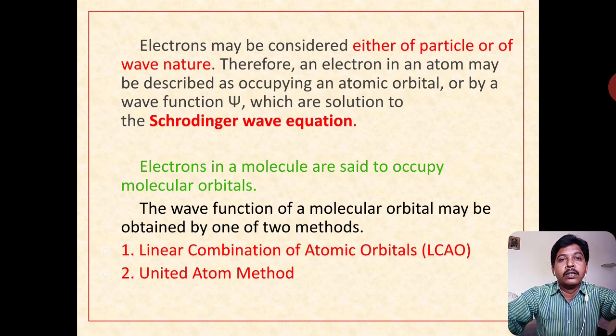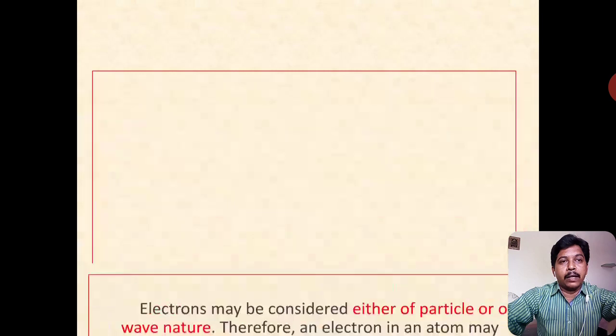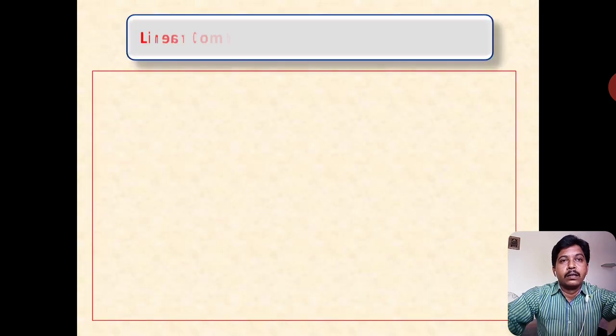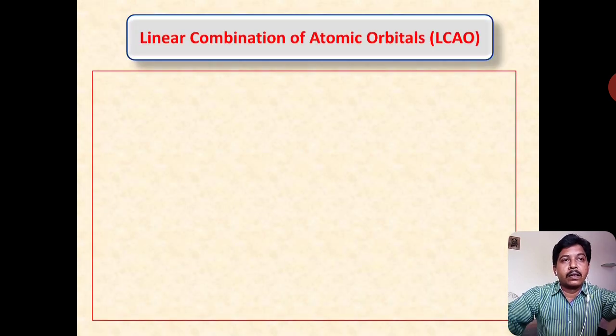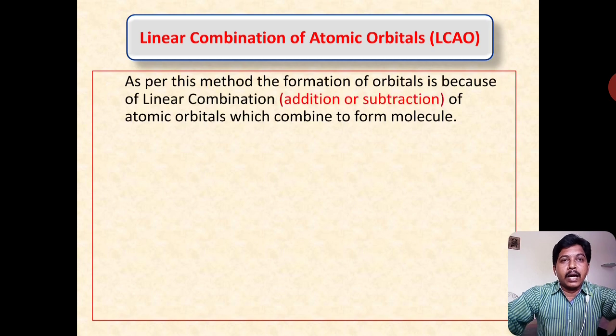Now, come to the method of linear combination of atomic orbitals. As per this method, the formation of orbitals is because of linear combination, which includes addition or subtraction, of atomic orbitals which combine to form a molecule.